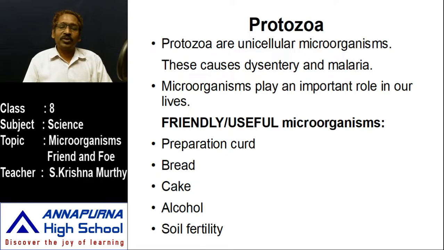Mainly these protozoans cause dreadful diseases in our daily life. They also need intermediates or carriers, because they can't enter the host cell by themselves. If they want to enter the host cell at the time of reproduction or to get food material, they should enter through intermediates.